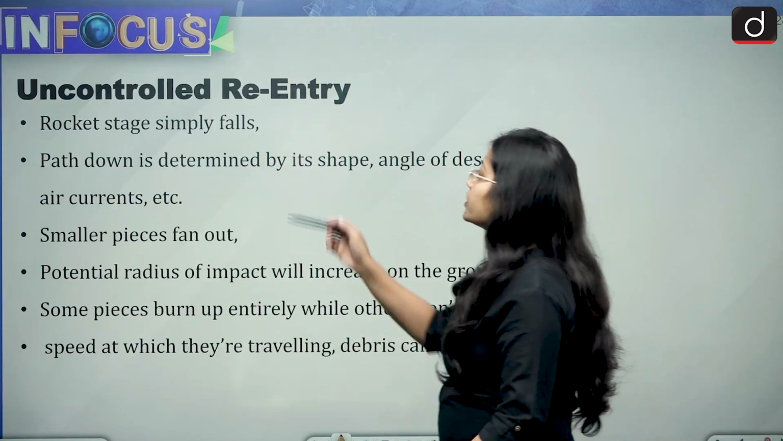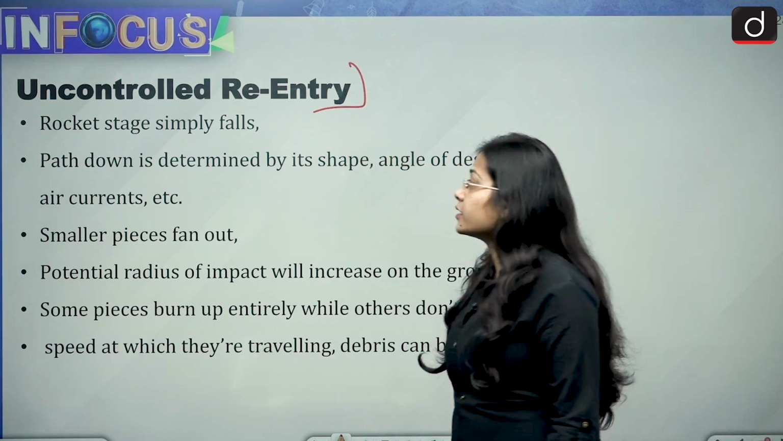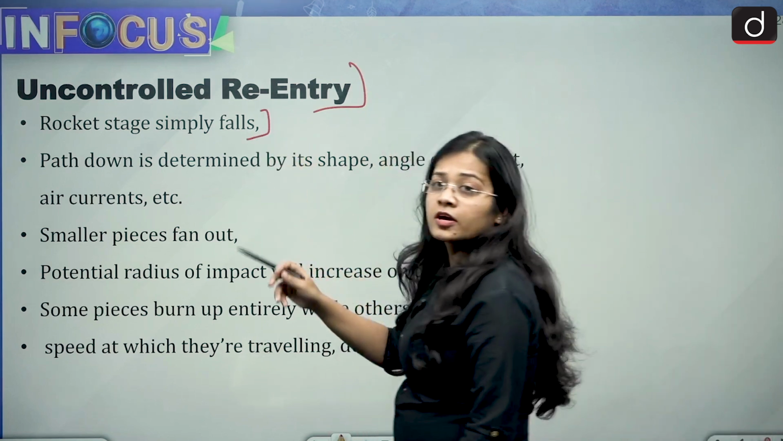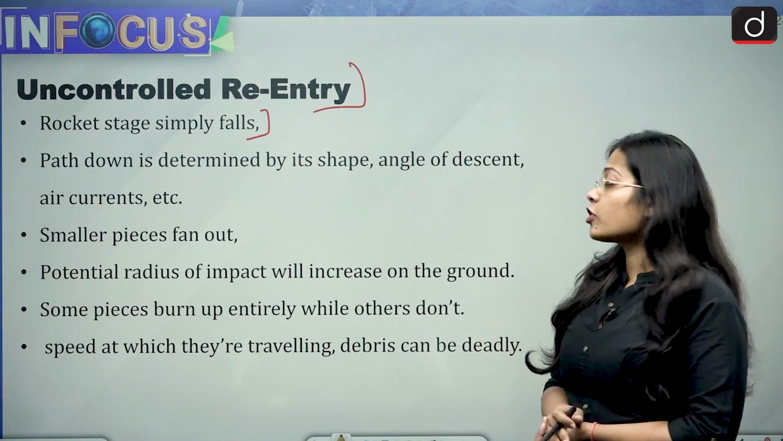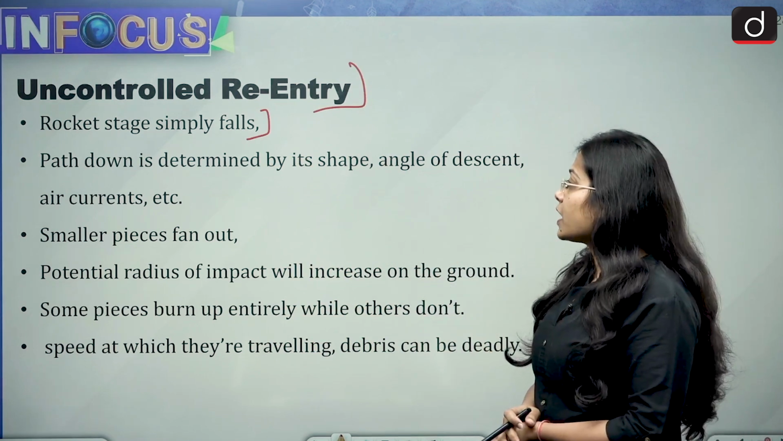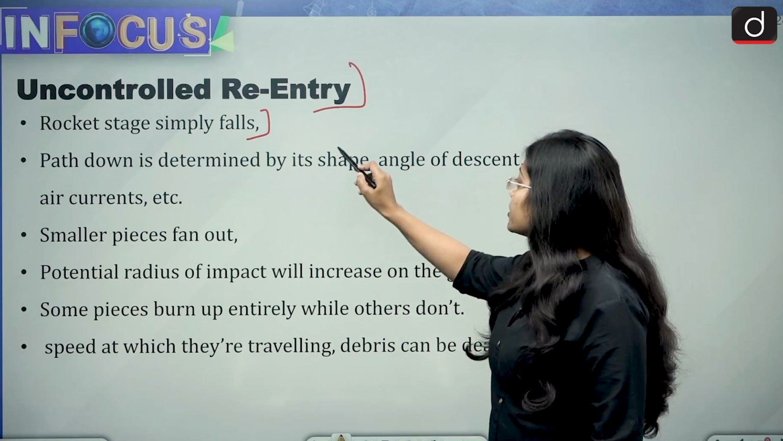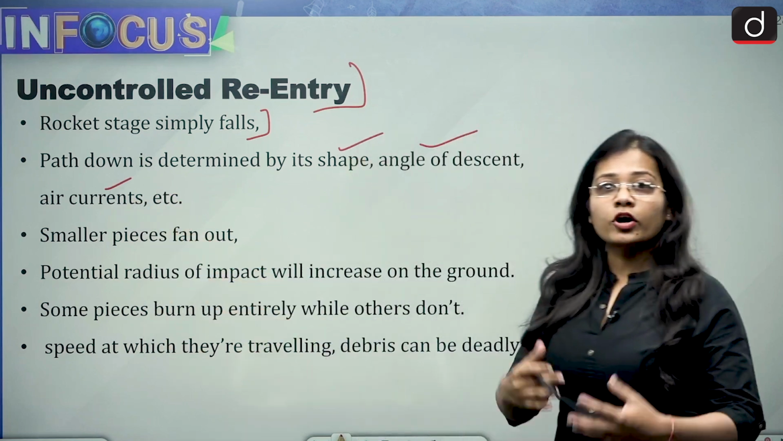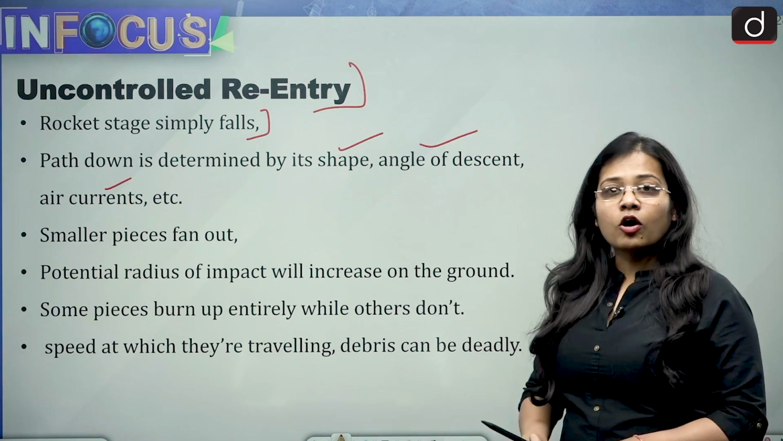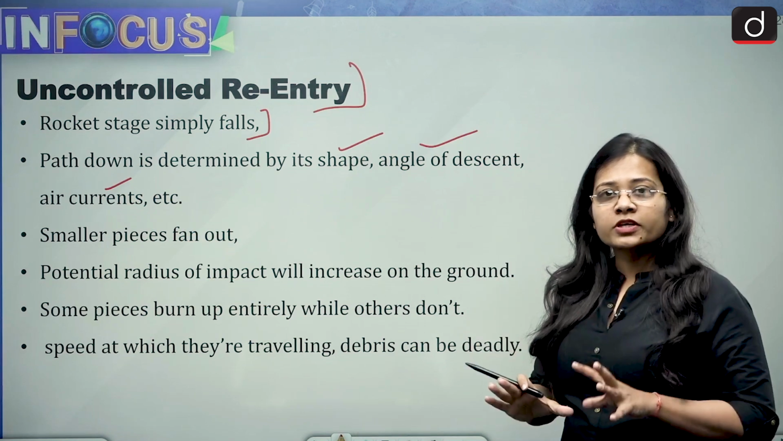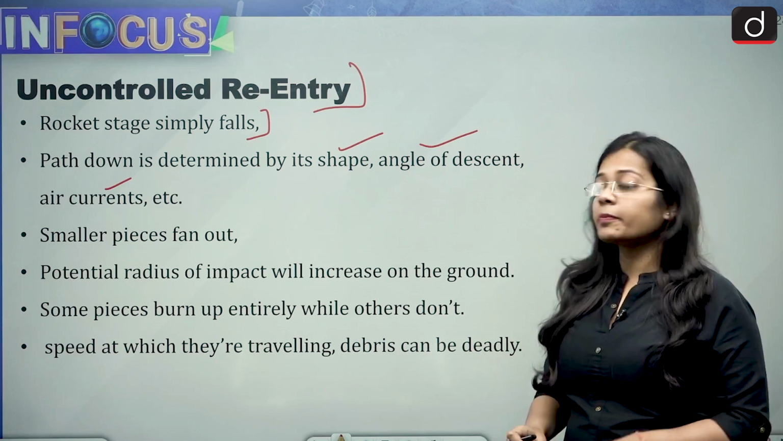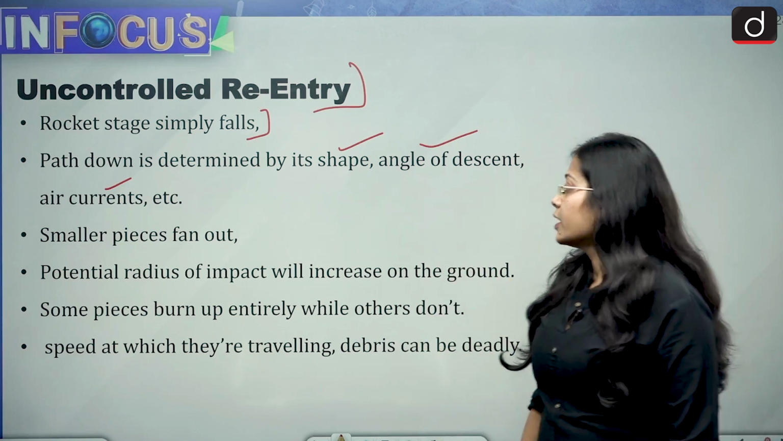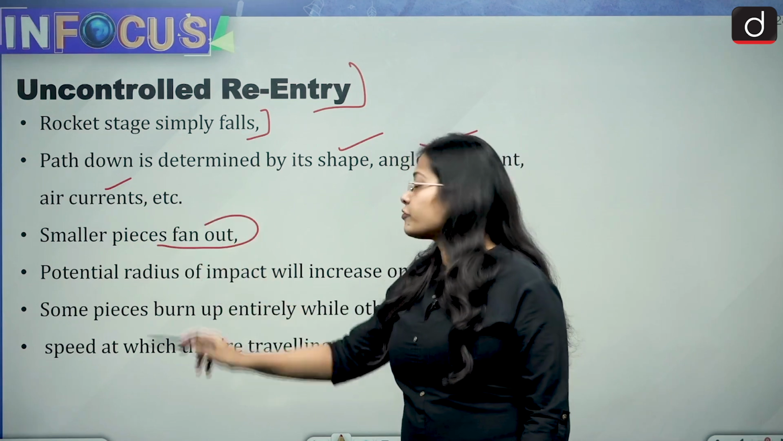So now let's start with uncontrolled re-entry. What happens is, rocket stages simply fall after shedding off from the main part. Then the path down is determined by its shape, angle of descent, and air currents. So the trajectory on which the shed rocket parts come down depends on its shape, angle of descent and air currents. And the smaller pieces fan out.